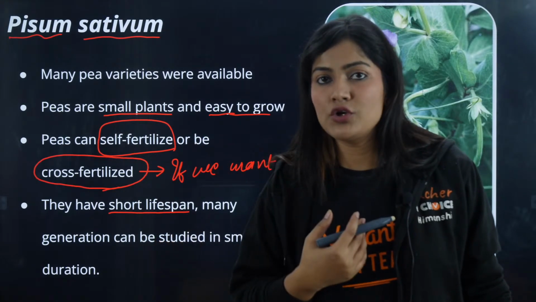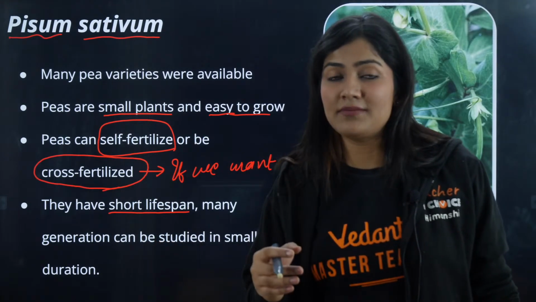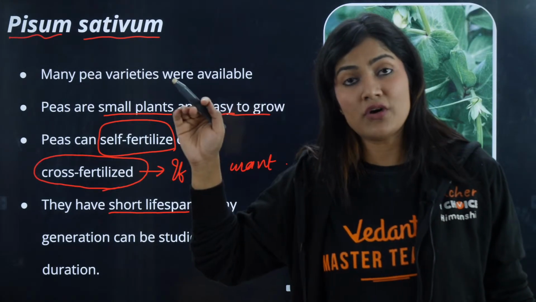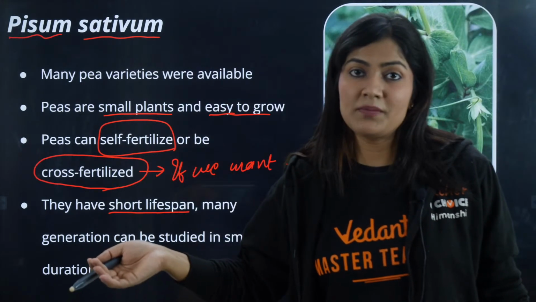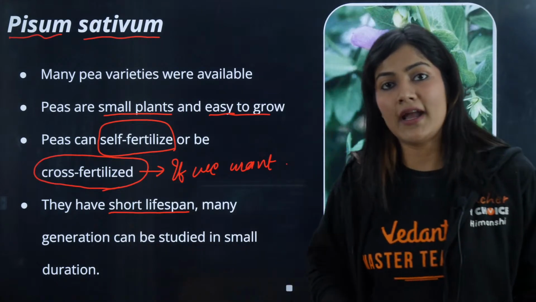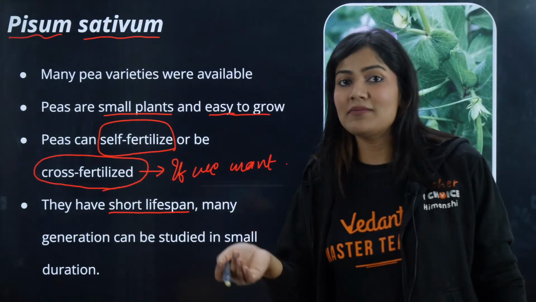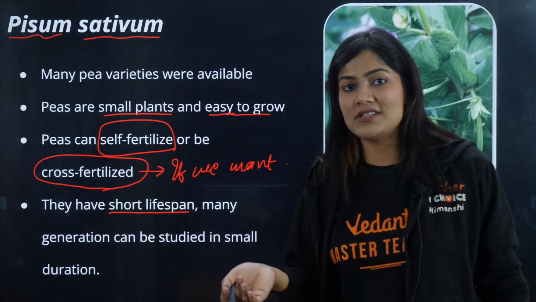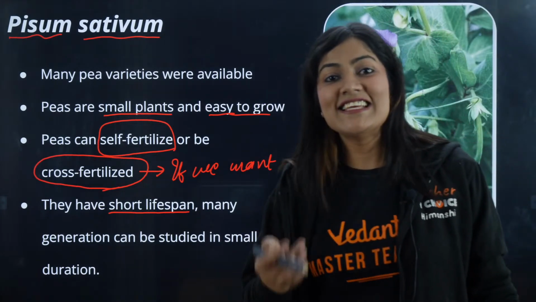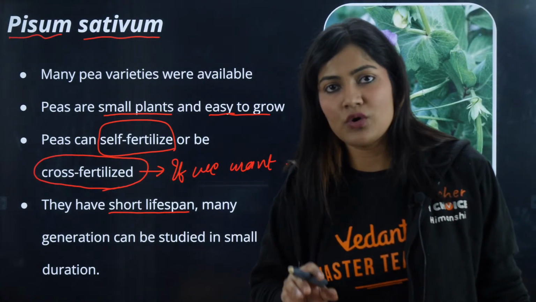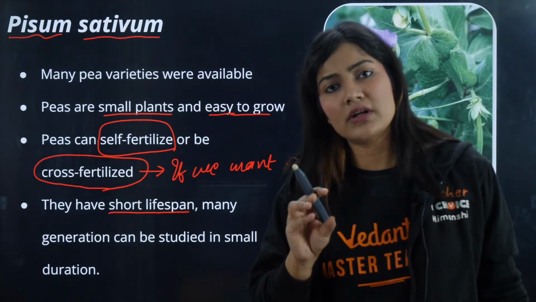If I talk about humans, we have a gestation period of 9 months. Not only this, the person will hit puberty, attain sexual maturity, and then the offspring will be produced, which means it is going to require at least 16 to 17 years, right? A minimum of 16 to 17 years, which is not easy to work with. So we want to have a plant, or an individual or organism, that has a shorter lifespan.